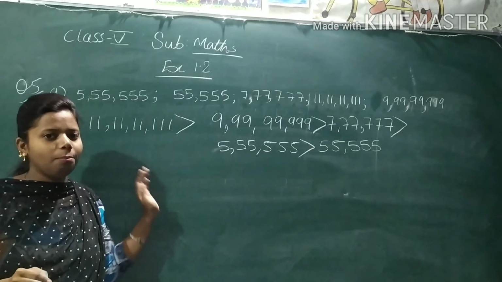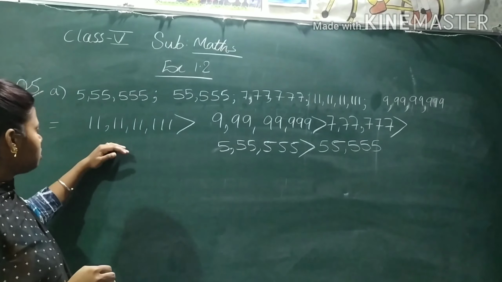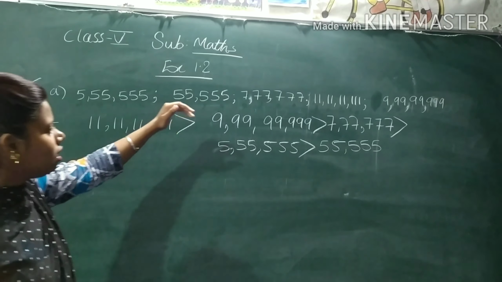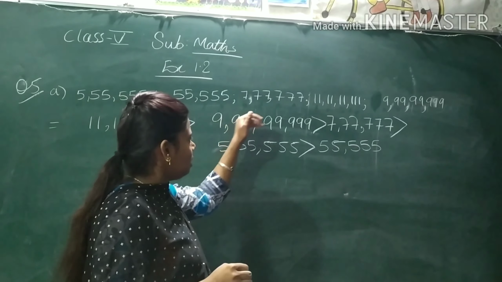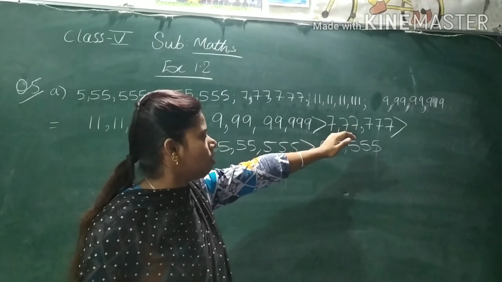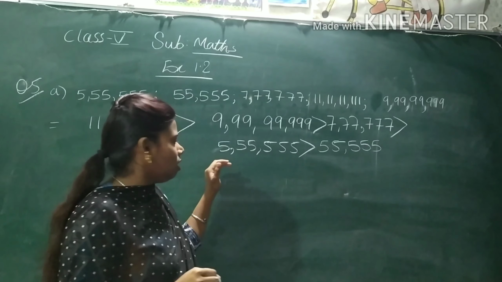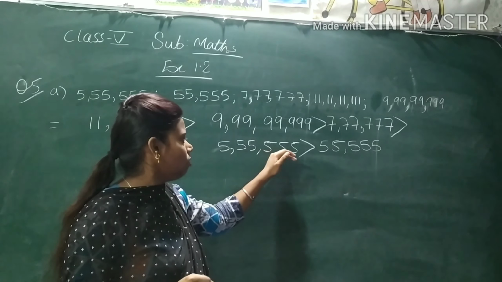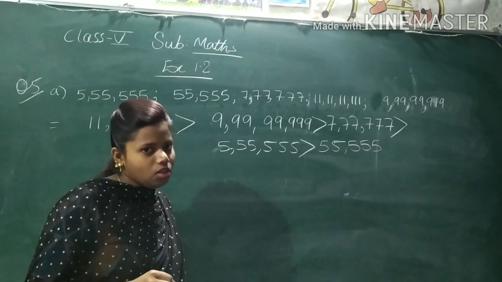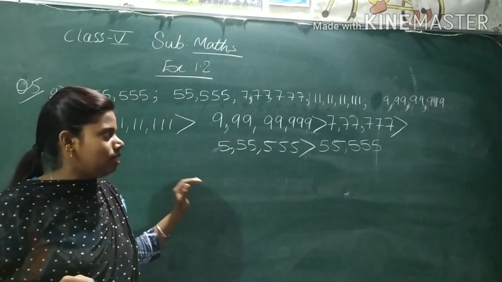Descending order means from bigger to small. So here the biggest one was 11 crore, 11 lakh, 11,111. Then 9 crore, 99 lakh, 99,999. Then 7 lakh, 77,777. Then 5 lakh, 55,555. Then 55,555. So this was the descending order.